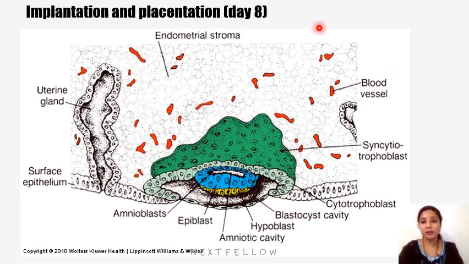So the inner cell mass, or the embryoblast, meanwhile we can see here, differentiates into epiblast and hypoblast. The blue colored columnar cells that you can appreciate here are epiblast cells, and the yellow colored cells which we see below them are called hypoblast cells. So that's how it is now considered to be a bilaminar germ disc. The epiblast and the hypoblast together form the bilaminar germ disc, and epiblast cells give rise to amnioblast cells.